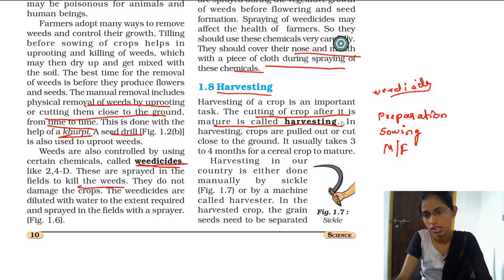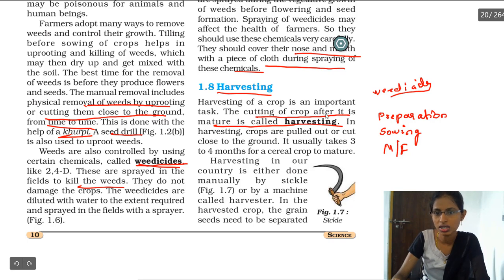We have sown rice, and now the rice has been produced. So now we have to cut the plants and harvest the rice. Harvesting is nothing but cutting the crop when it is mature, and this process is called harvesting.